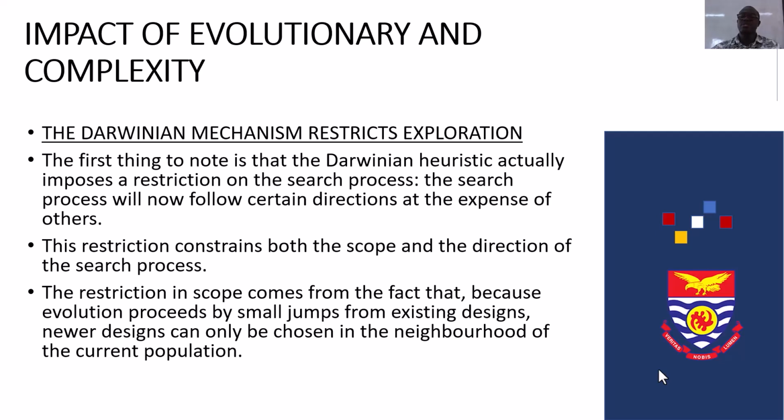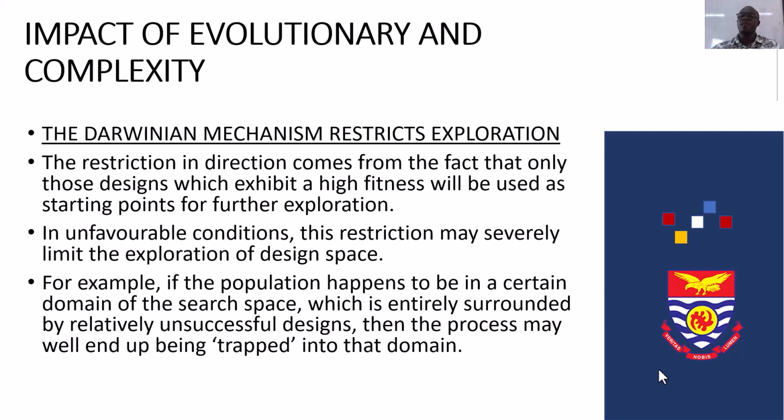The search process will now follow certain directions at the expense of others. This restriction constrains both the scope and the direction of the search process. The restriction in scope comes from the fact that because evolution proceeds by small jumps from existing designs, newer designs can only be chosen in the neighborhood of the current population. The restriction in direction comes from the fact that only those designs which exhibit a high fitness will be used as starting points for further exploration.